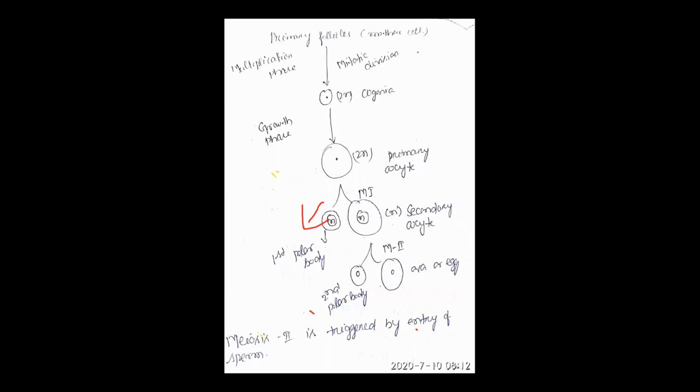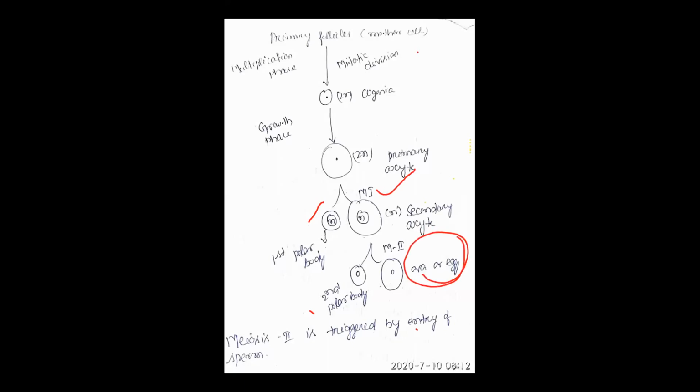Listen carefully what I said. Meiosis 2 is triggered by entry of sperm. So when the sperm enters into the ova, at that time only the secondary oocyte undergoes meiosis 2 and produces what?